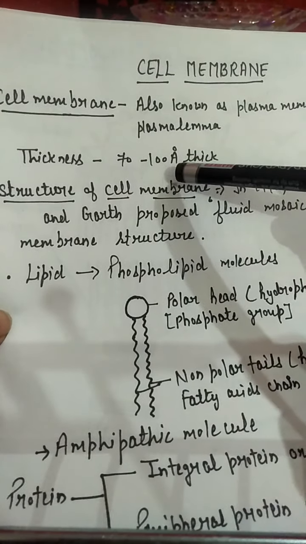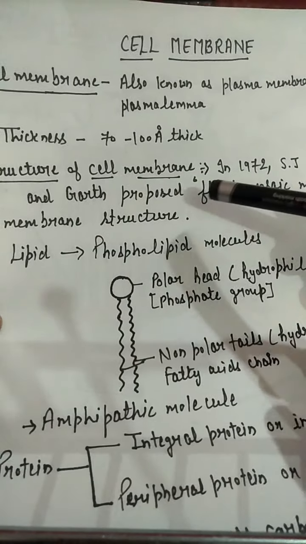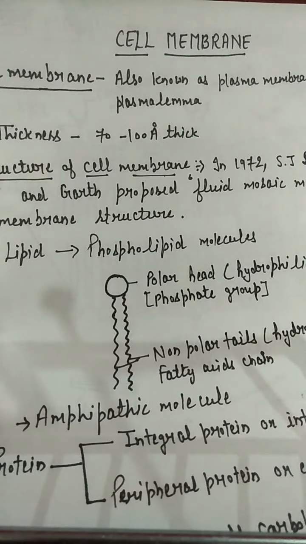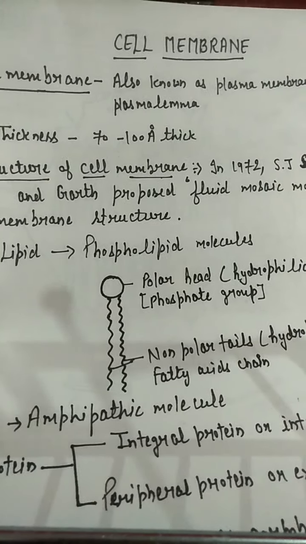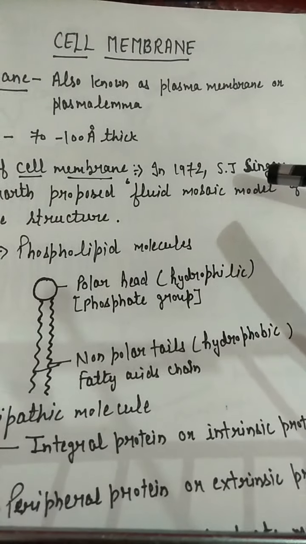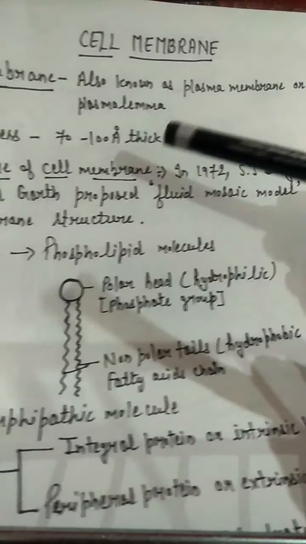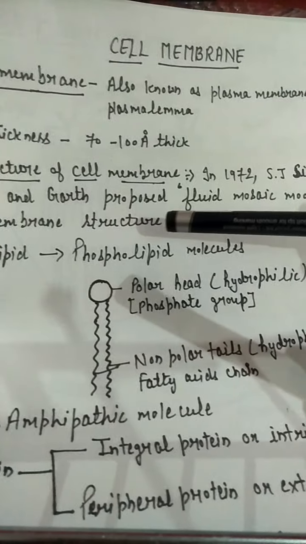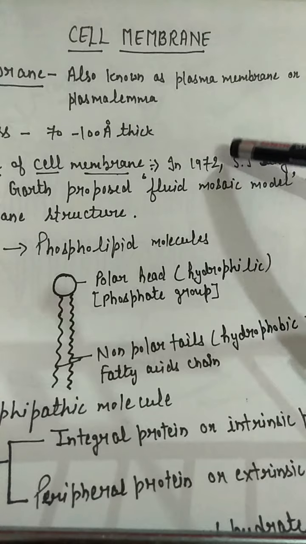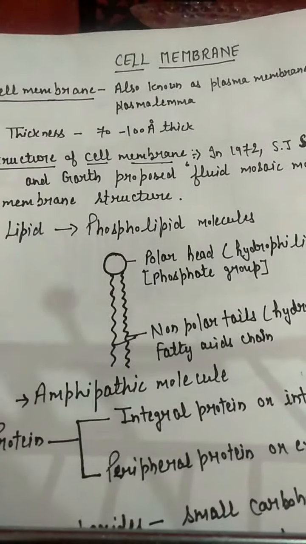Its thickness is about 70 to 100 angstrom. Now, what is the structure of the cell membrane? A number of scientists have given their own models to describe the structure of the cell membrane, but the most acceptable is the model of two scientists, S.J. Singer and Garth Nicholson. They proposed this model in the year 1972, and it is known as the fluid mosaic model.